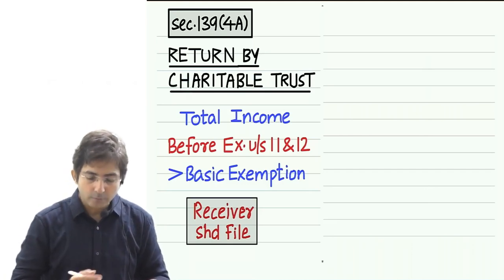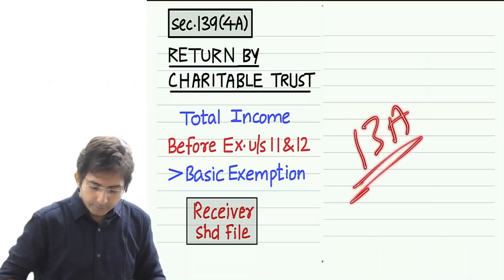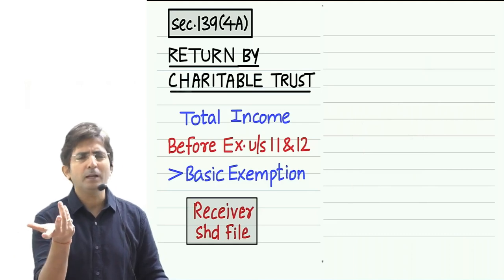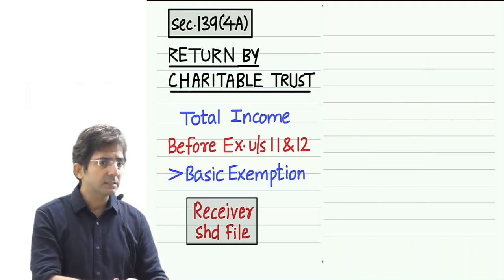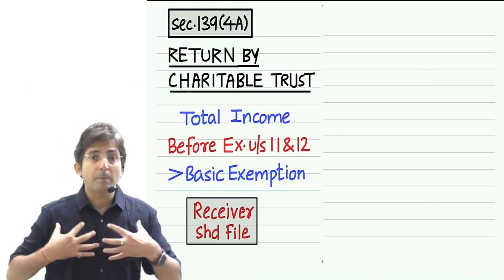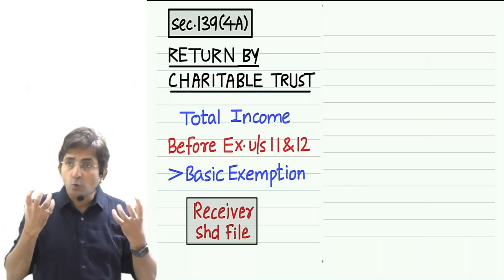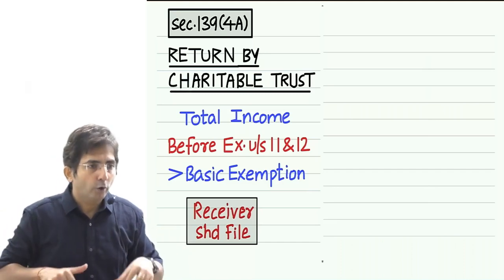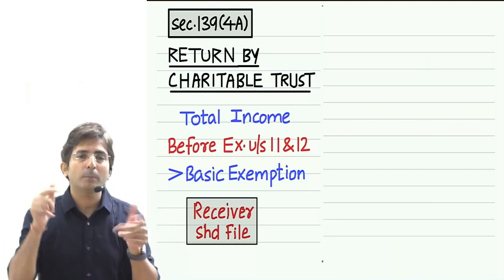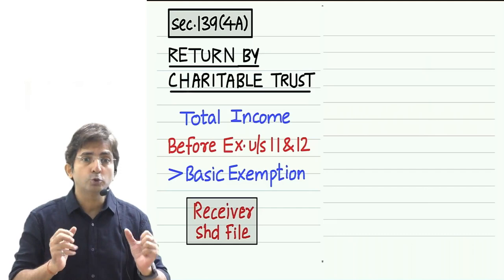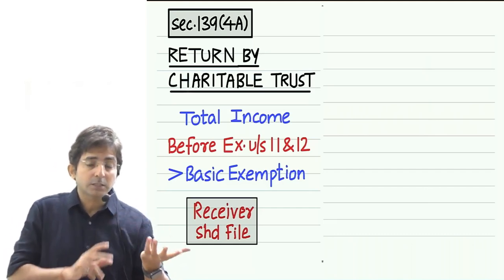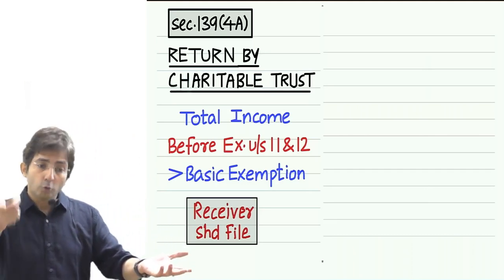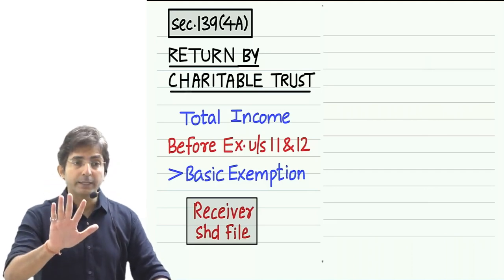Under which section? Under section 13A. This section exempts the income of a political party. What income does a political party have? Like a trust, these people also have donations. For example, I am Congress or BJP. What is the source of my income? Donations, because Congress and BJP don't do any business. They don't even do any job. Congress is a party, not a person. So just as a charitable trust gets donations for running the trust, a political party also gets donations for running the party.